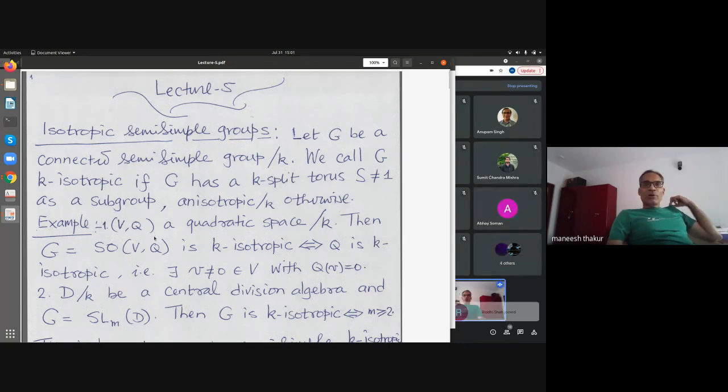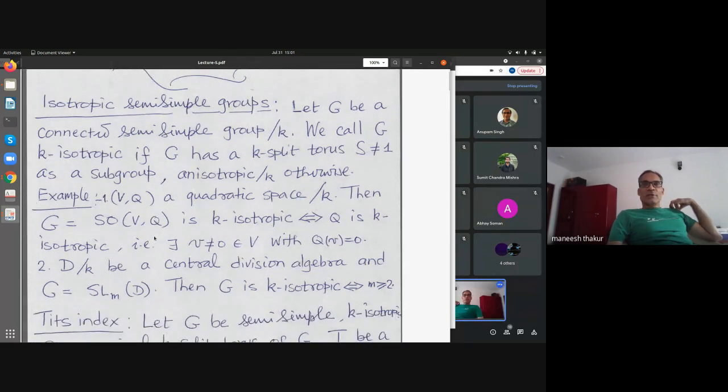One example of that is the standard example one gives. In fact, from there the terminology of isotropic or anisotropic comes: the space of a vector space with a non-degenerate quadratic form, and you look at the special orthogonal group or the orthogonal group. But I want to take the special one because I said connected here.